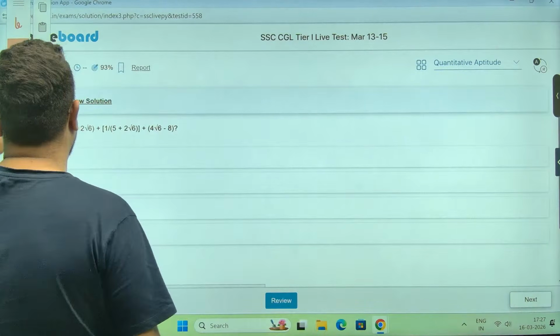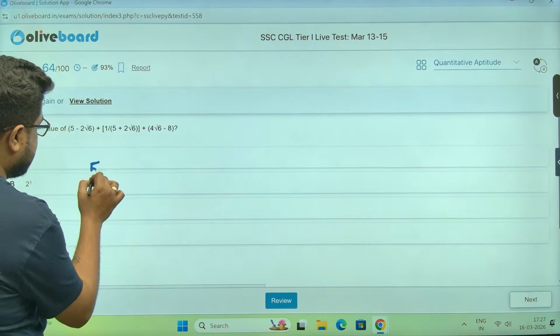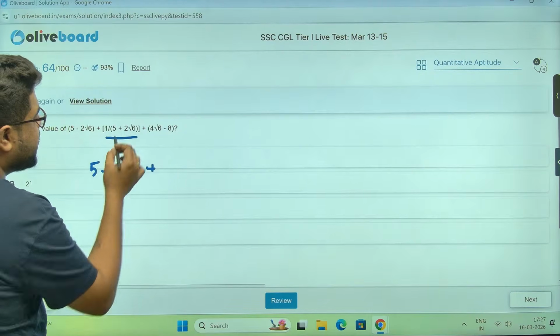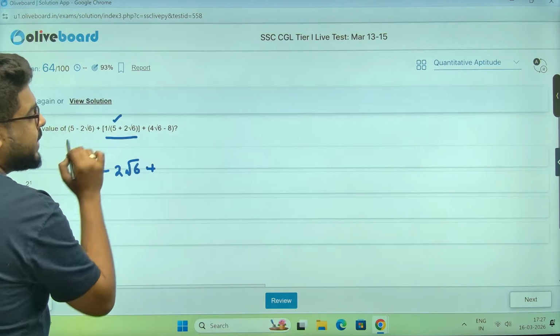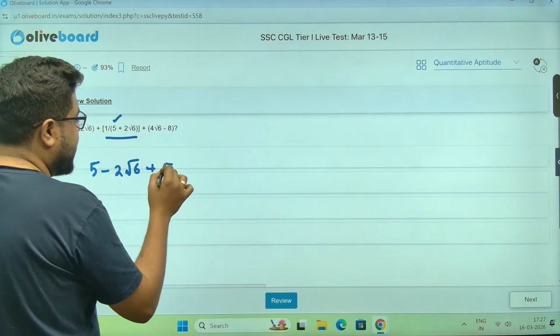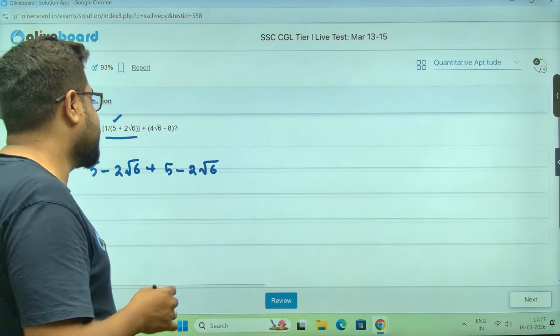Next to next. Sir, 5 minus root 6, sorry, 2 root 6. Sir, this is 1 by. I told you 25 and this is 24, meaning the difference is 1. So if you do that, you will only get the reciprocal, the complement, 5 minus 2 root 6.